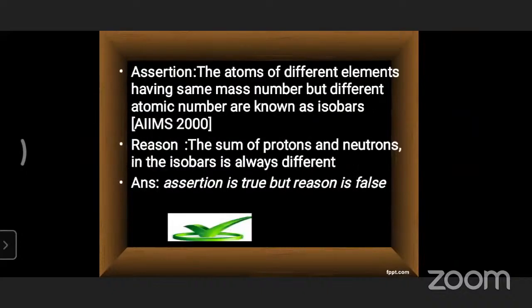The sum of the protons and neutrons in isobars need not always be different. Yes, it might be different, but not always; it might be the same also. So what option can we choose here? The assertion he has given is completely correct: elements having the same mass number can be called isobars. But the sum of protons and neutrons is not always different. Sometimes it may be different, sometimes the same. So the answer is: assertion is true, but the reason is false.